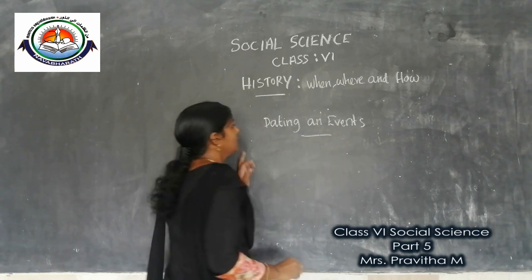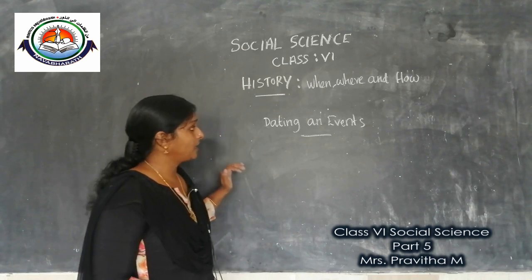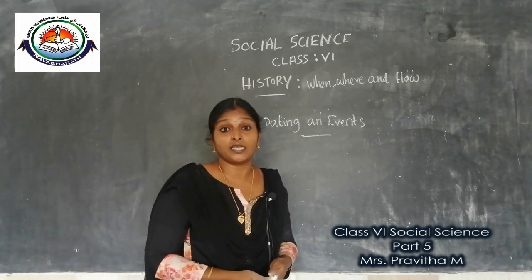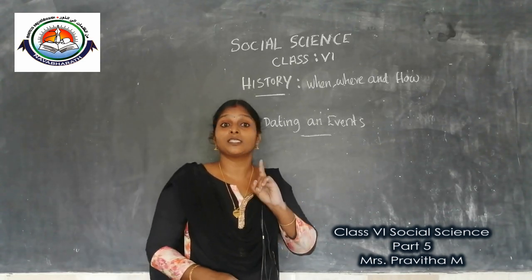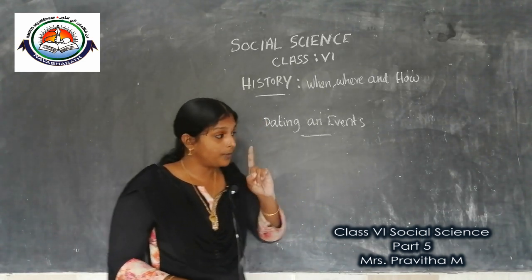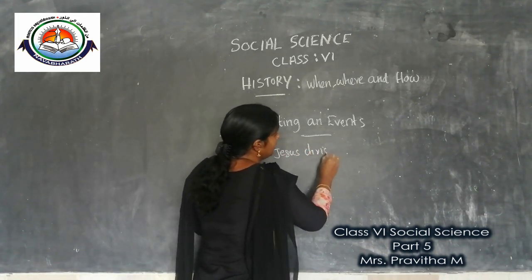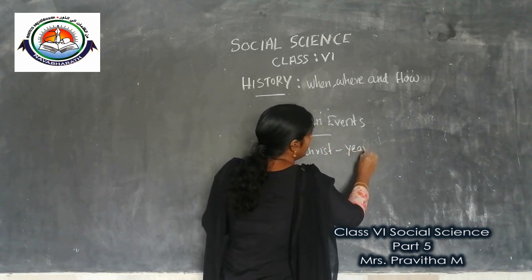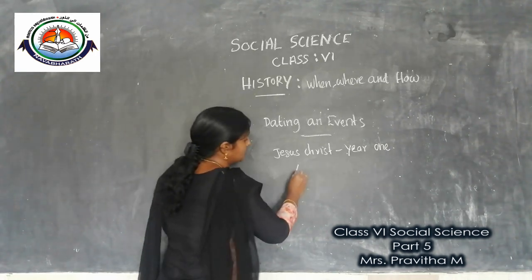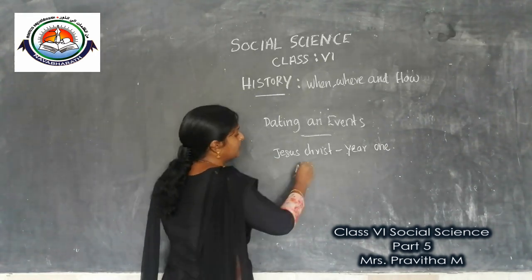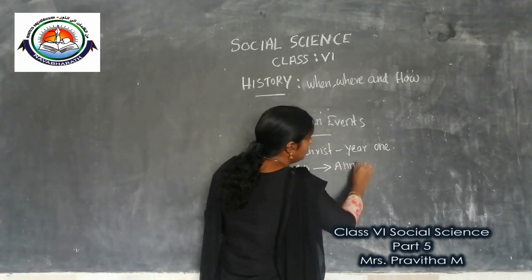How historians date an event. Historians use the convention of the birth of Jesus Christ for dating an event. The birth of Jesus Christ is regarded as year 1. After the birth of Jesus Christ is considered AD, or Anno Domini.